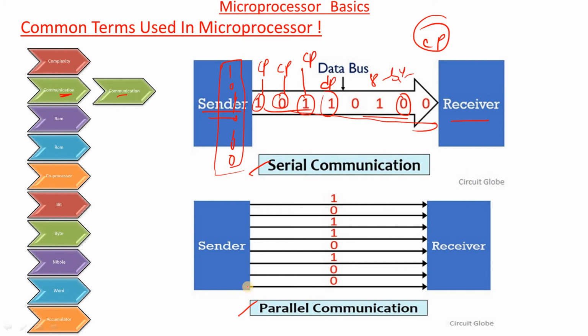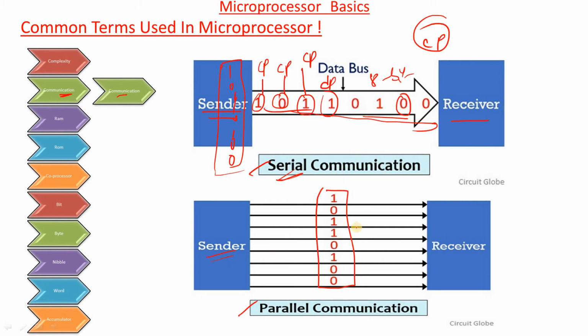In the parallel case, every binary digit is transferred with the help of its own single wire. So the 8-bit information from the sender is transferred at a time through these buses. At a time, through 8 wires, the receiver gets the 8-bit information from the sender. That means in serial communication, a serial cable is expected between sender and receiver, and in parallel communication, parallel wires are expected between sender and receiver.